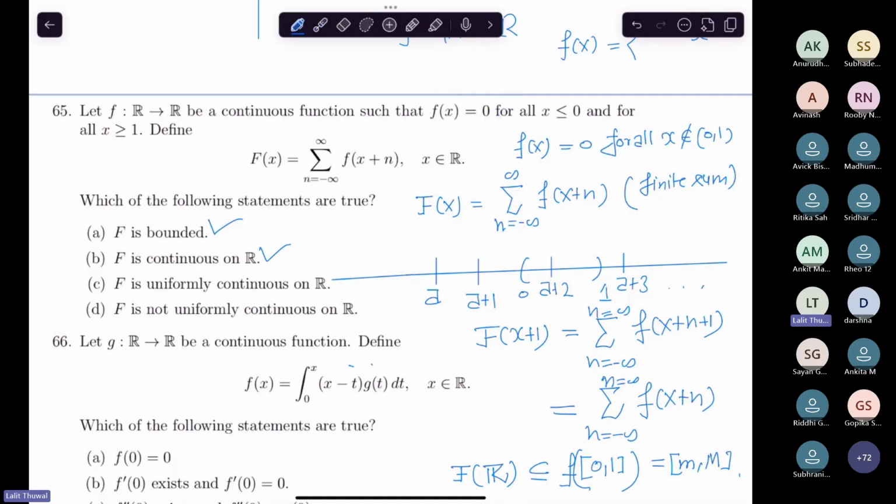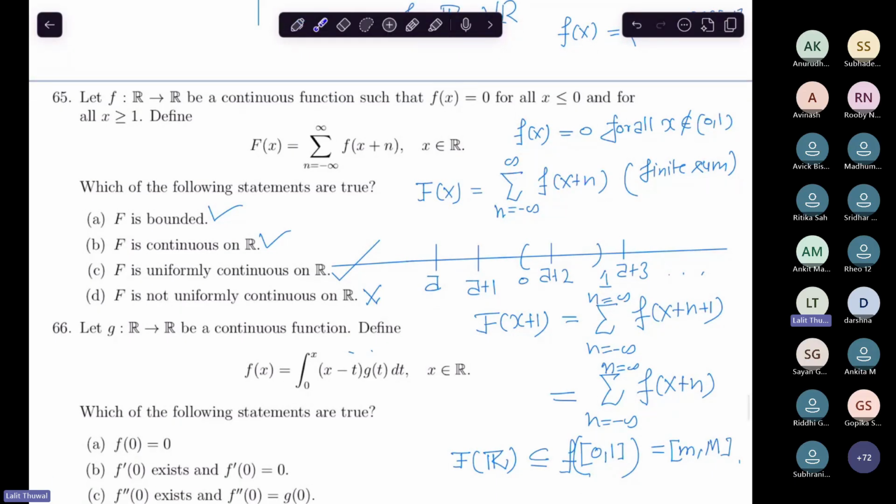And every periodic continuous function is always uniformly continuous, right? I think all of you know this. So this one is wrong. And you must know this, because in the previous year exam, I think December 2023 or around that, there is a question where we use that a periodic continuous function is uniformly continuous. This is a very well known result also. If you have read the books of real analysis, you must have seen this as an exercise or as a theorem in the book.